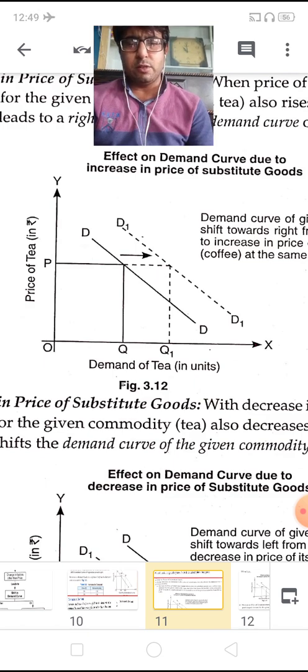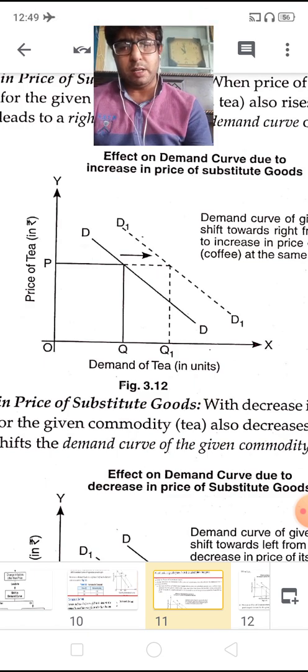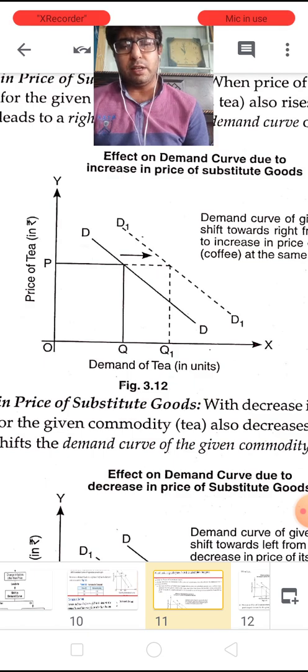Suppose the price of tea is rupees 10 and the price of coffee is also 10 rupees. So DD is the demand curve of tea at price P and quantity Q. Now the price of the substitute good, coffee, increases.